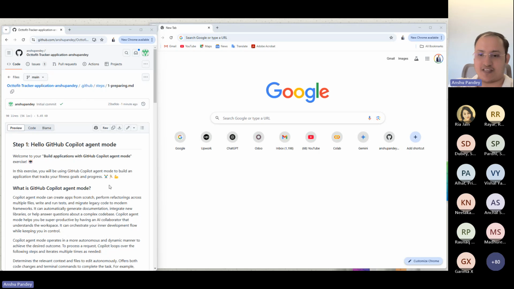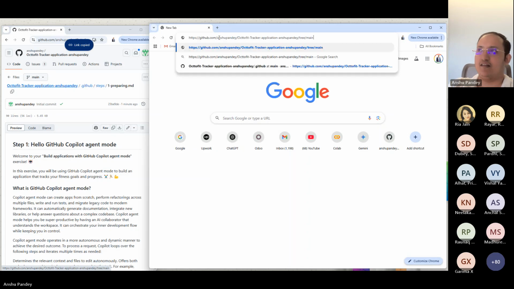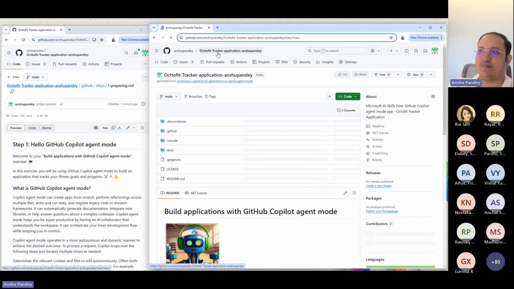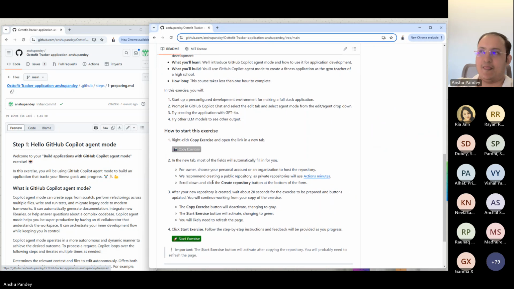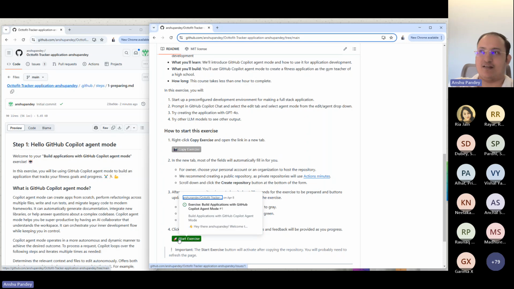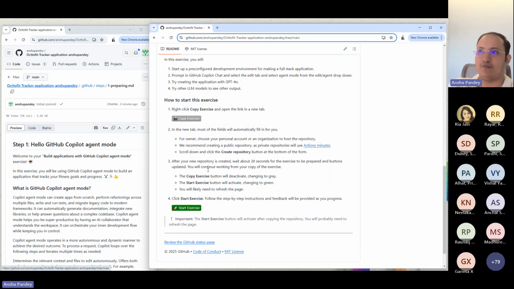I'm just going to wait for another 30 seconds so that you can get it working. Meanwhile, I'll keep it open here as well. So if you have cloned it, now you would see there's an option to start exercise at the very bottom of the repo.